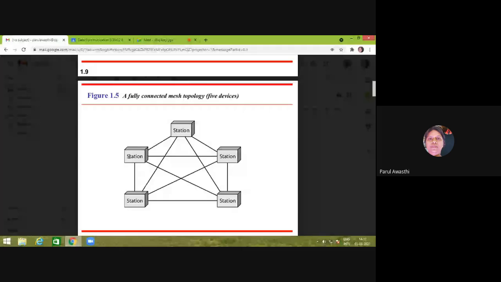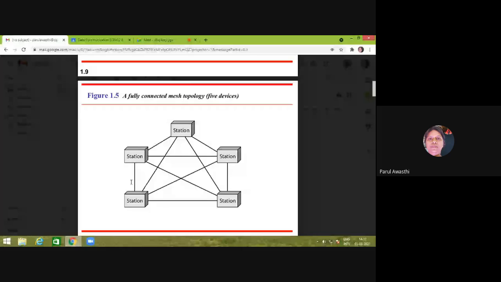Every station has a separate link for connection to different devices. Let it be that one of the links fails, suppose this wire gets cut.